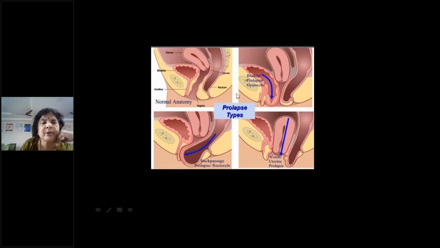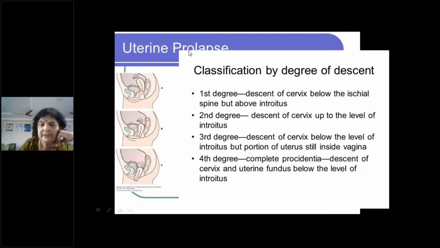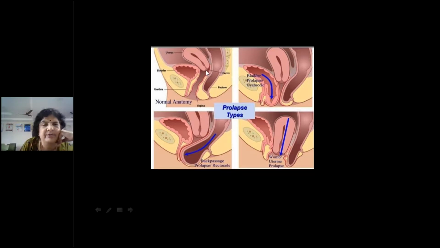Okay. So this is the normal anatomy. See, this is the normally anteverted, anteflexed uterus. Can you see? The cervix will be at the level of the ischial spines, well above. This is the normal vagina. This is the bladder, and this is the rectum and the anal canal. You don't find any protrusions anywhere. That is normal anatomy, right?